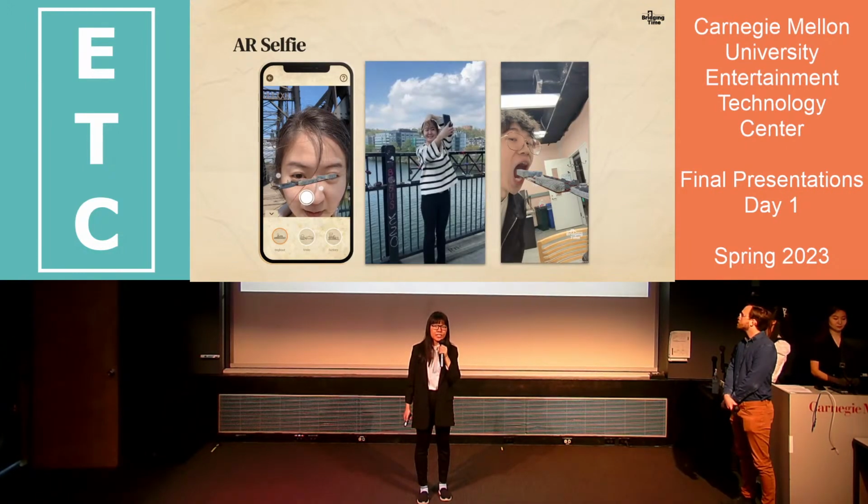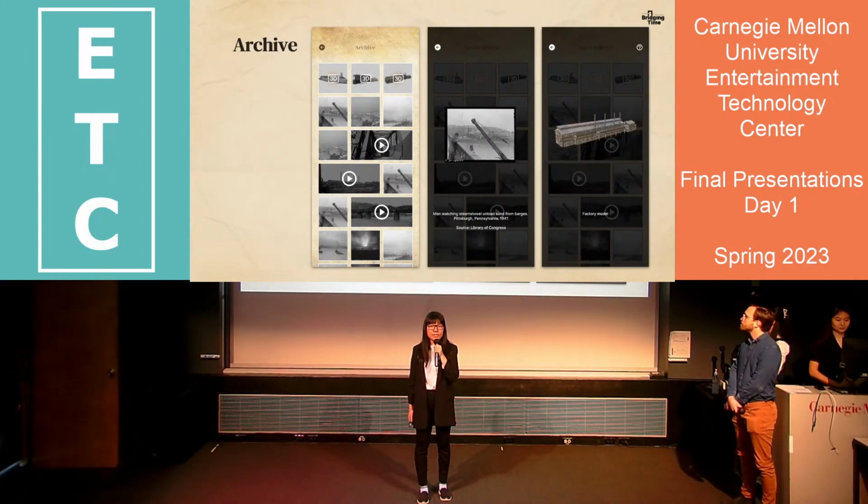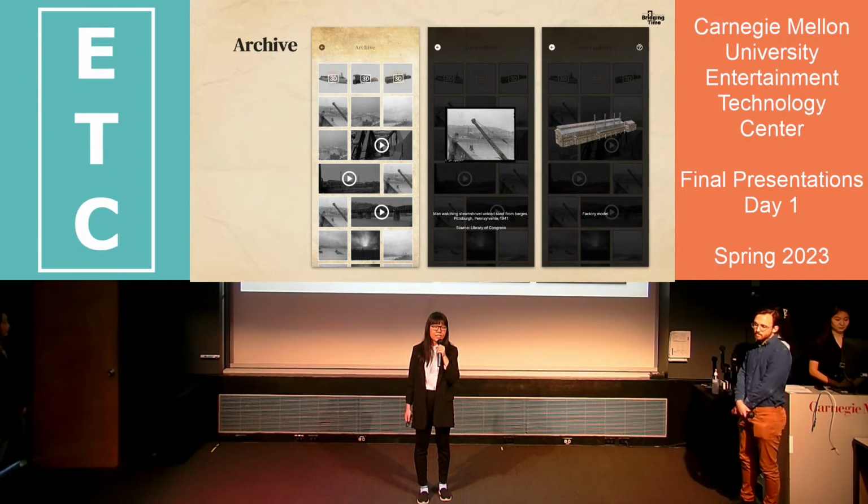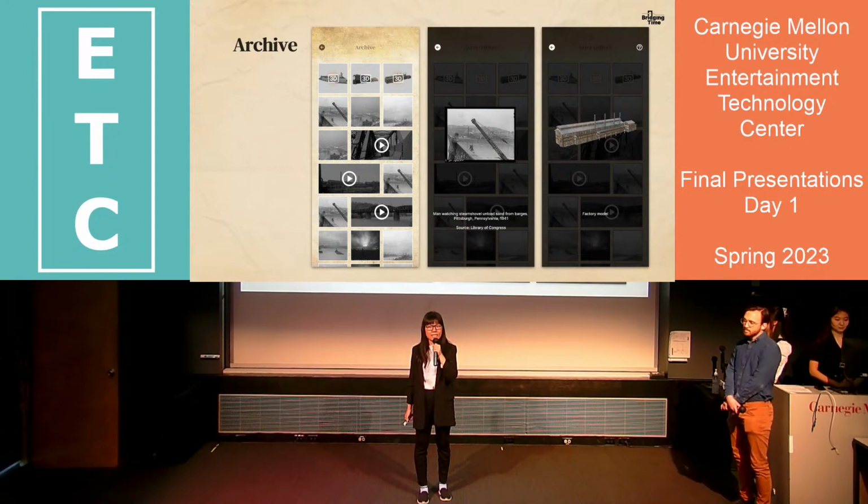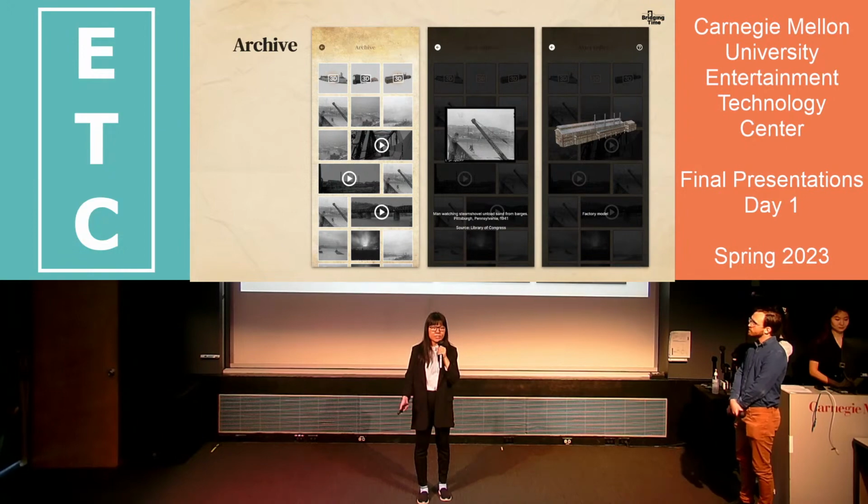The AR selfie function can be accessed at the beginning of the app or at the end of the main experience. Here, the users can choose to take pictures with all the models which appeared in the previous experience. This serves as a playful way for them to leave memories with the space. And the users can also check the archive for all the images, videos, and models which appeared in the previous experience. This is also a substitute for people who cannot go on site or want to revisit the experience at home. And we give credit to all the sources here.